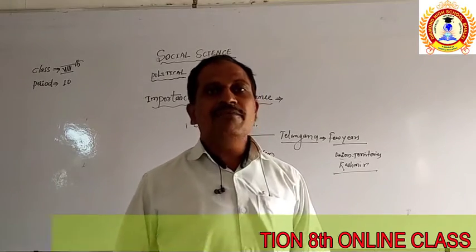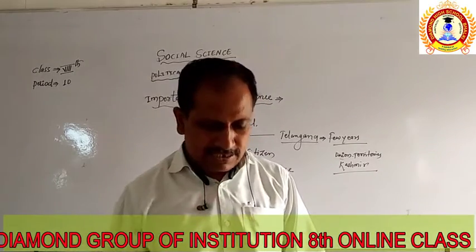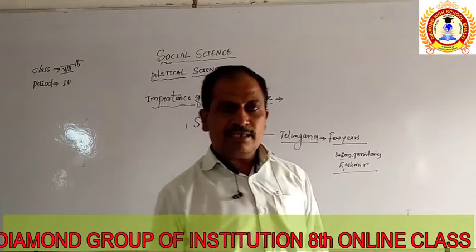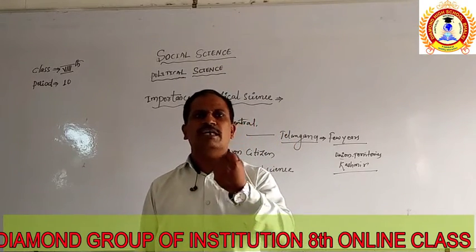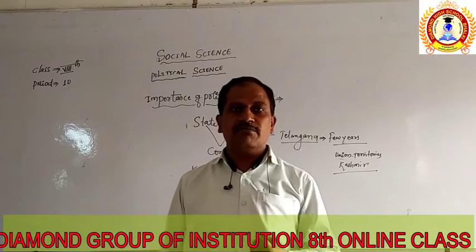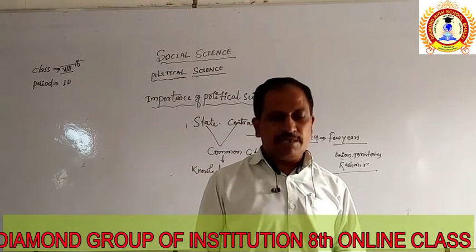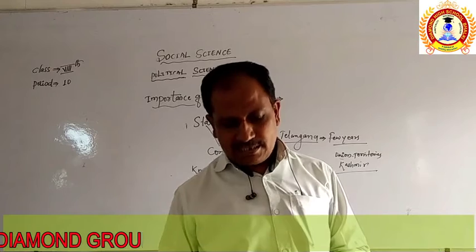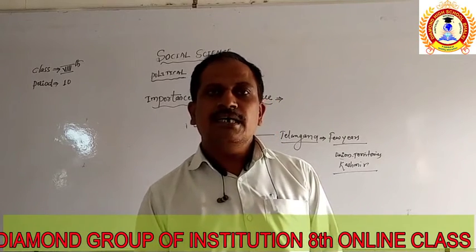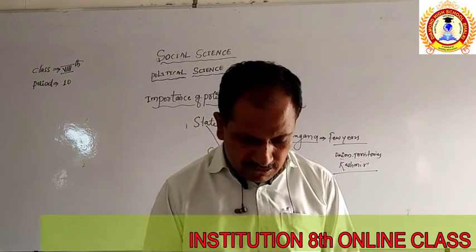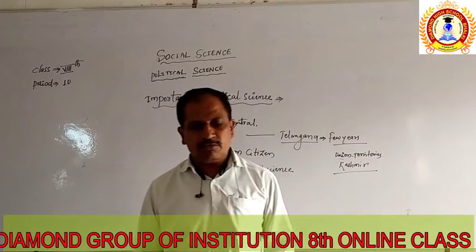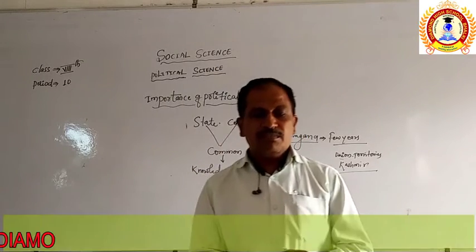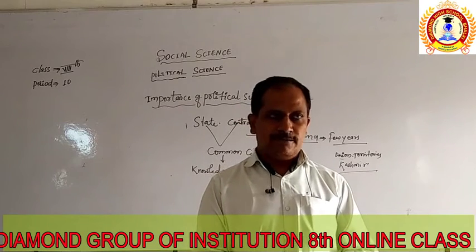And if you want to get the knowledge related to justice, equality, rights, all this information we are finding from political science. That's why political science becomes an important part to get the understanding and knowledge related to the state. The third point is that it provides information about the structure and functions of the state and government.